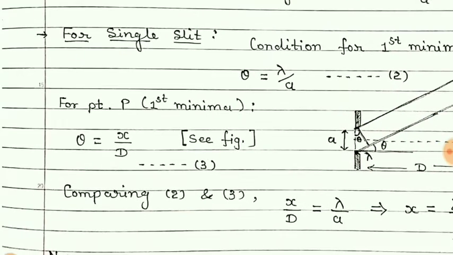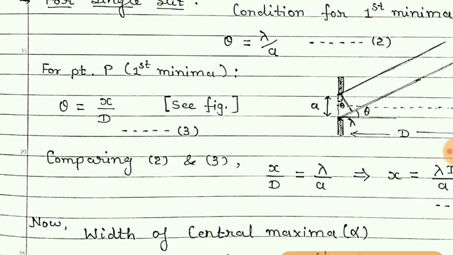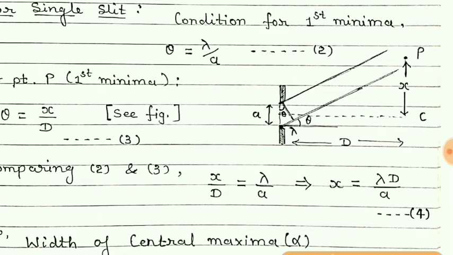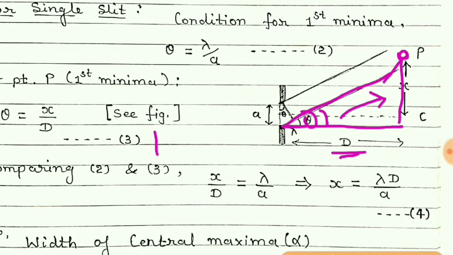From this figure, look once again, this point P represents first minima. You can see this angle is theta, and so tan theta is opposite upon adjacent.